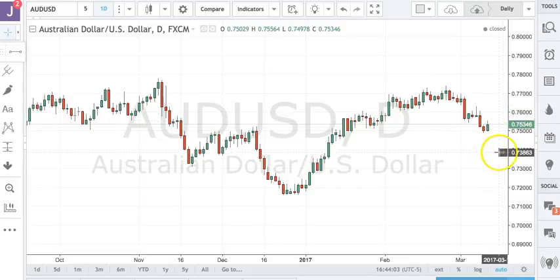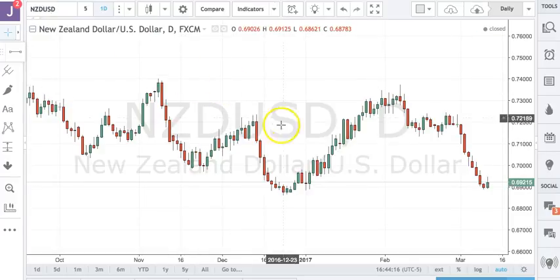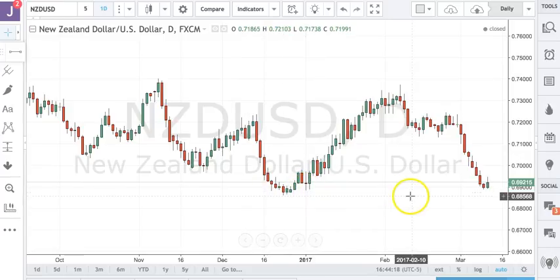If we can make a strong stand at the 74s, that would make a higher low and put us back on track towards the 77s. But a lot of it is going to depend on how well the commodity prices trade as we go forward. The Kiwi, on the other hand, is just a disaster. Continues to be very, very weak, really testing this whole big 69 support level. We'll see how the GDP data goes.